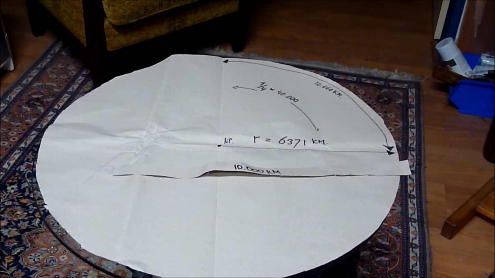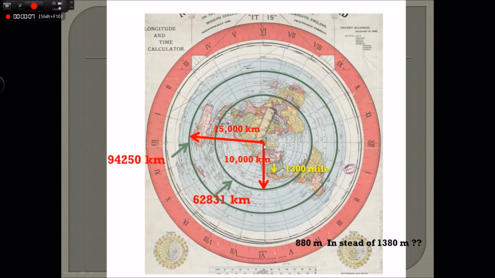So here we are back, and we have now identified that the distance from the North Pole to the equator should be 10,000 kilometers, simply because that is the definition of the meter. The good thing about it is it at least makes America again 1,300 miles from top to bottom. But it also brings, let's say, south of Australia, almost at 15,000 kilometers away from the North Pole. And when you then calculate the circumference at that level, it's 94,000 kilometers.